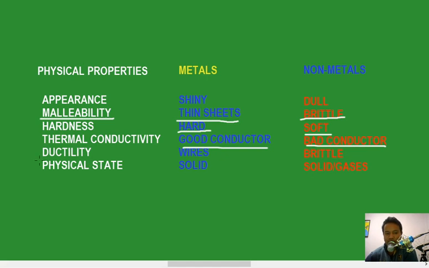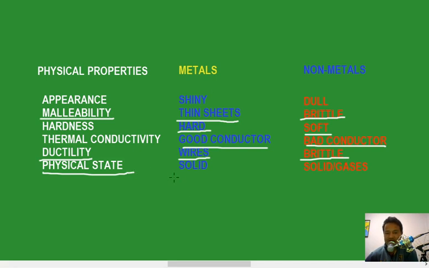Then we have another property called ductility, in which metals can be made into wires. We make wire from copper, but you cannot make wire from non-metals. You cannot make wire from charcoal or phosphorus, so they are brittle. Another property is physical state.